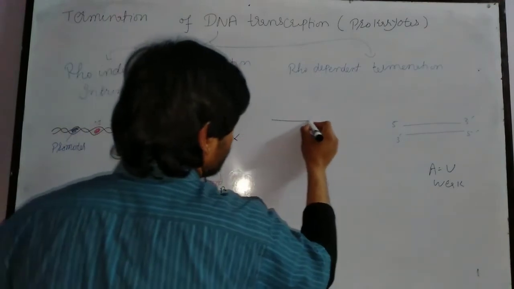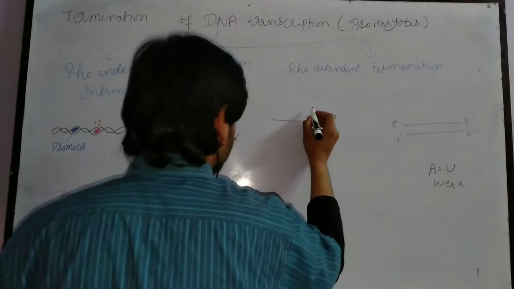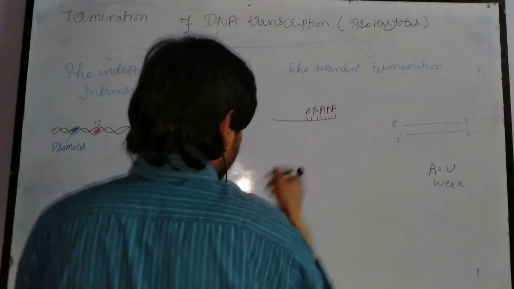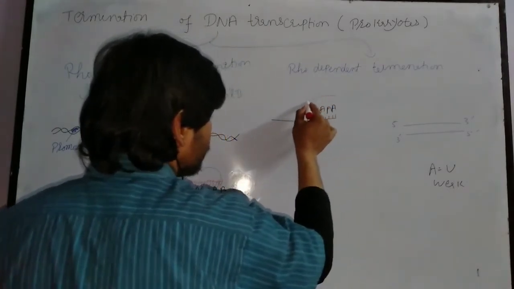Let's suppose this is the DNA strand. Here is the adenine, and this is the uracil.